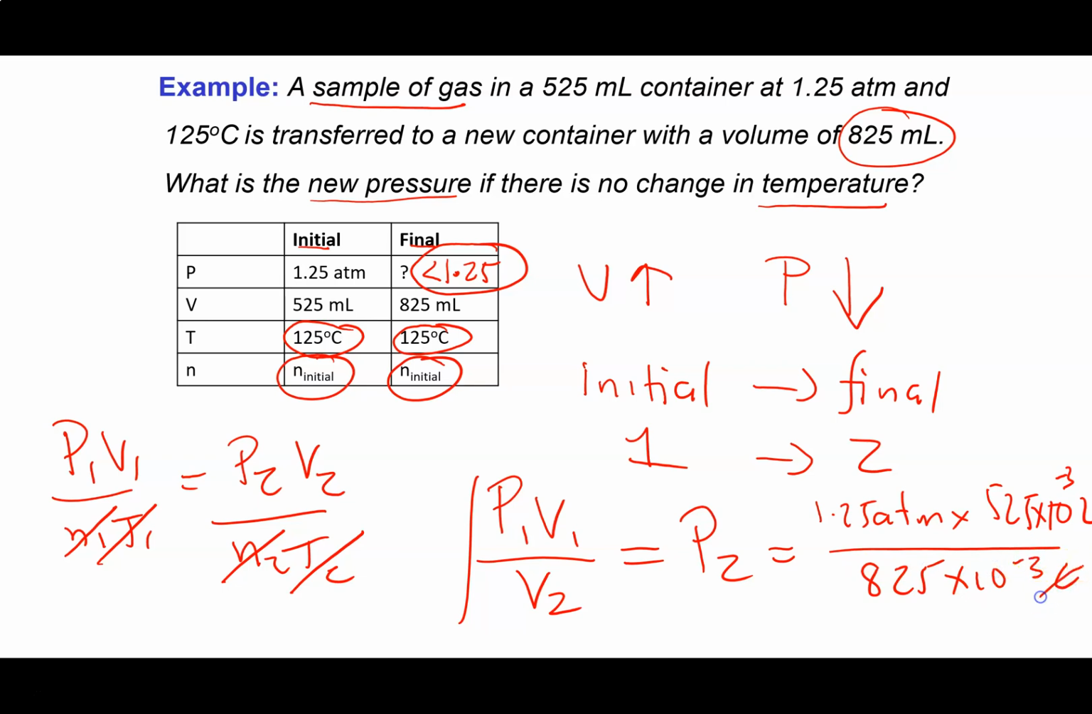Okay, so the liters cancels out, and it leaves units of atm, which is what we were after. So that's great. 1.25 times 525 divided by 825 ends up being 0.795. Now, 3 significant figures all the way through here, so this is going to be 0.795 atm. And we're done. Okay, that's good. 0.795 is less than 1.25.